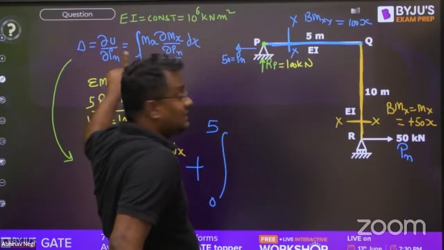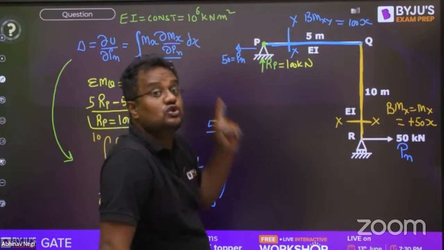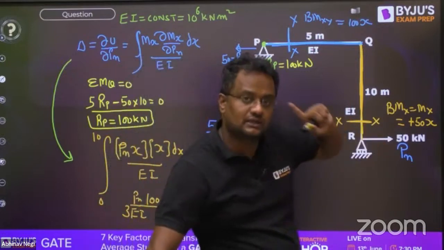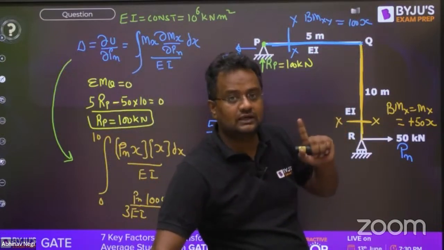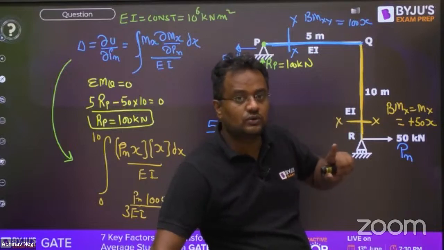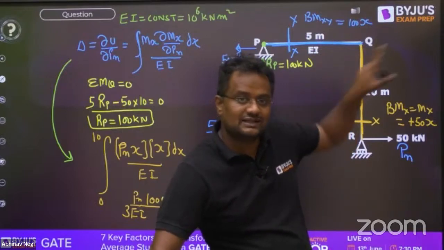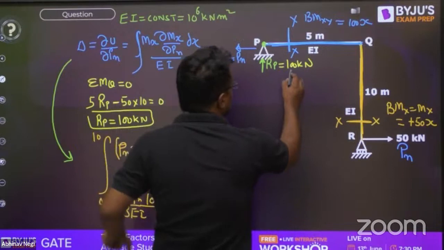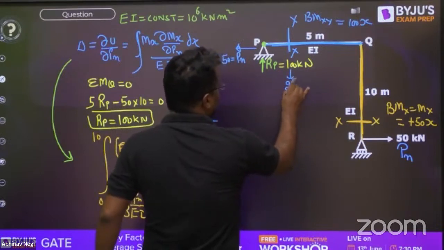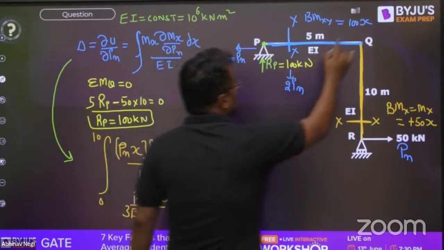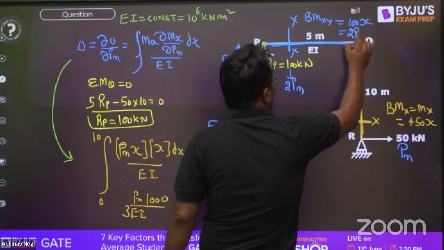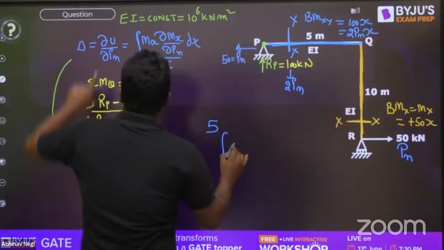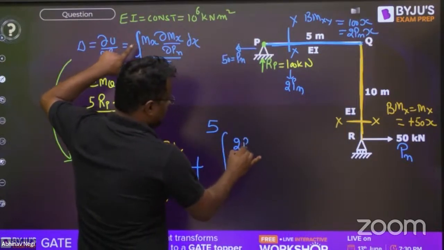Or the reaction should be in terms of Pn only. In whatever method I told you, the reaction should be in terms of Pn. This Pn should be unique. Other load Pn should not be coming. But here the reaction will be coming in terms of Pn. So this is actually 2 Pn. 100 can be written as 2 Pn. So instead of 100x, we can also write 2 Pnx. So bending moment at X is 2 Pnx.